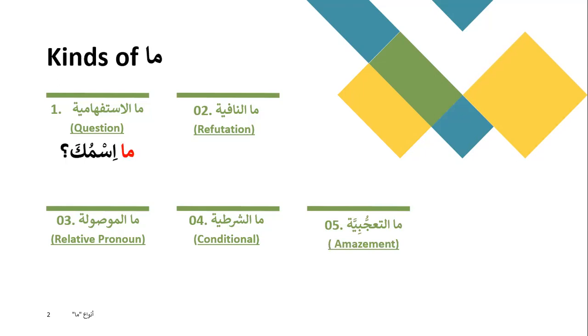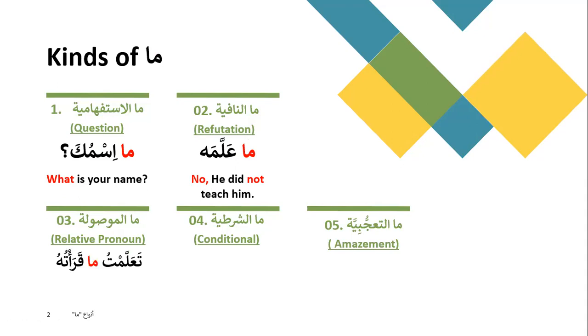So let's look at some of the examples. Ma ismuka, which means what is your name? So here ma is coming in a question representing what. Then you have ma allamahu, which means no, he did not teach him. Over here, ma is being used as refuting something, so it's ma an-nafiya.